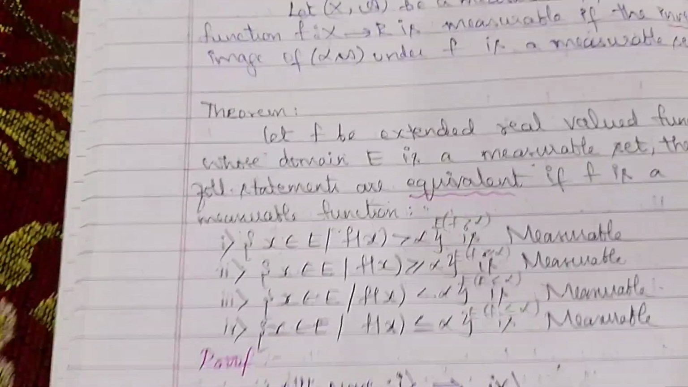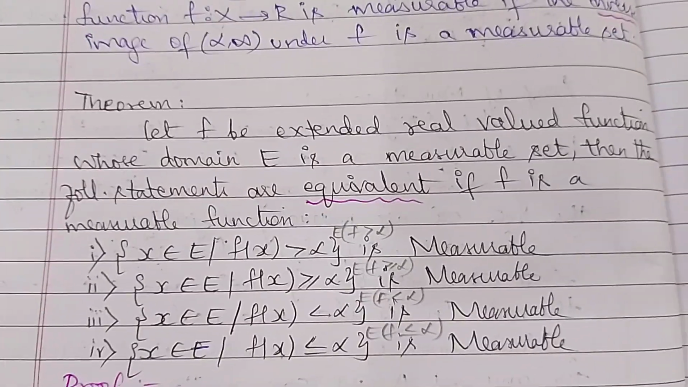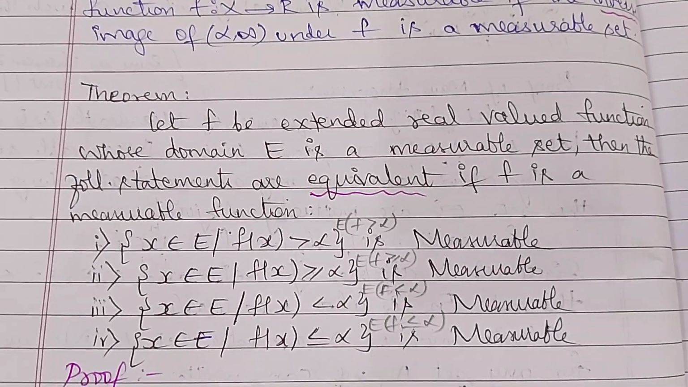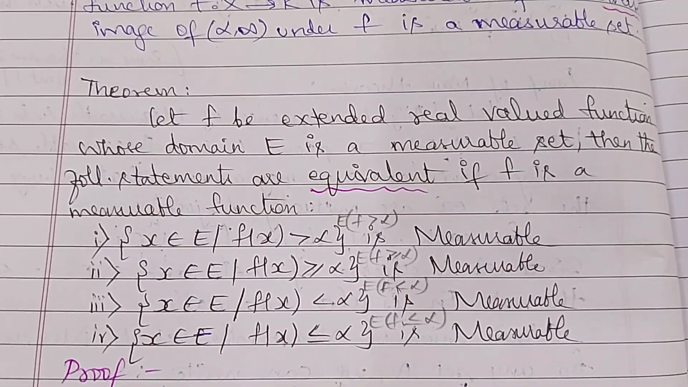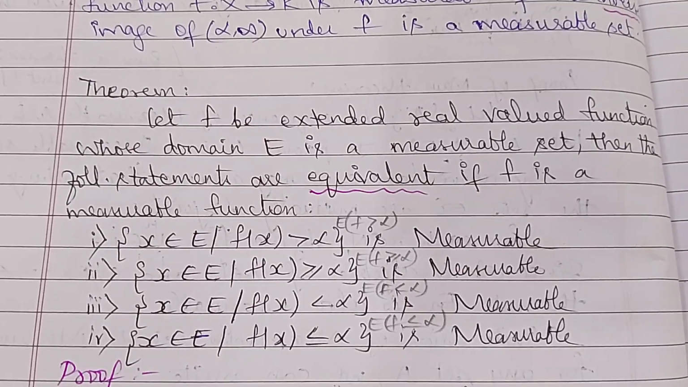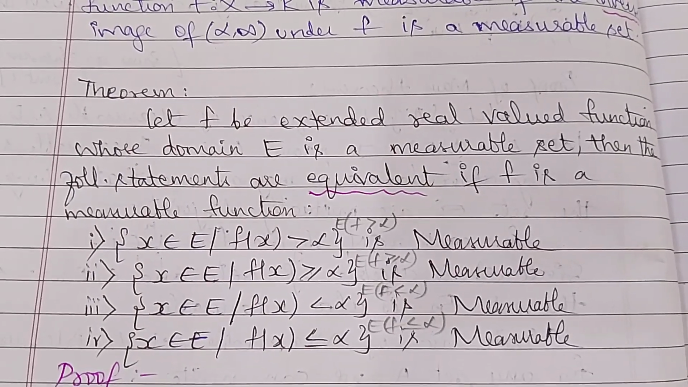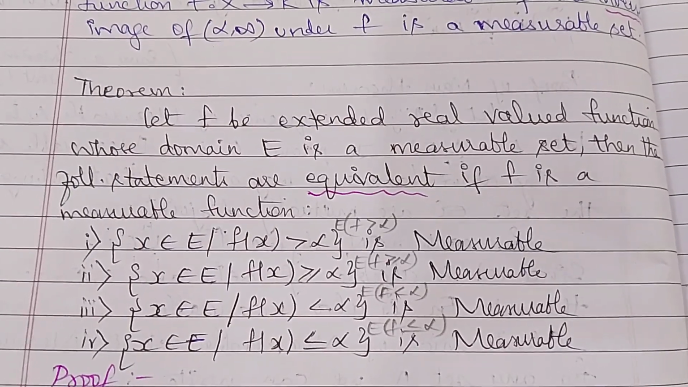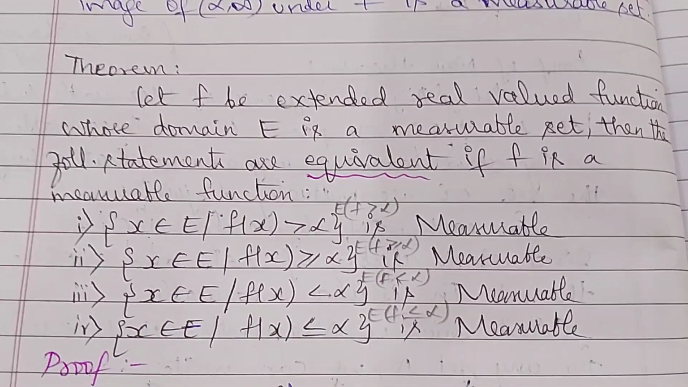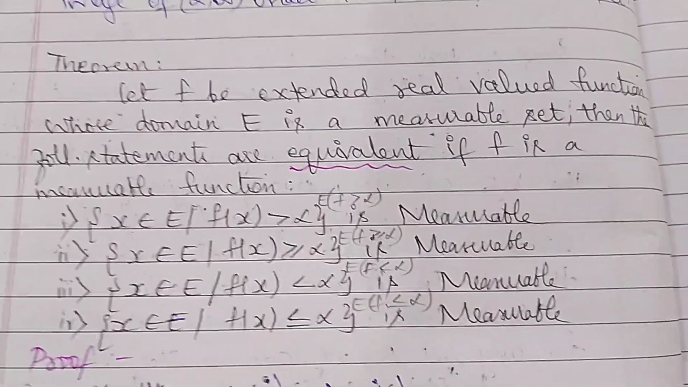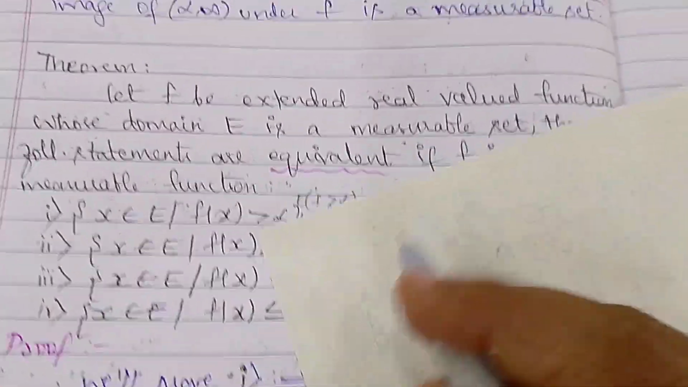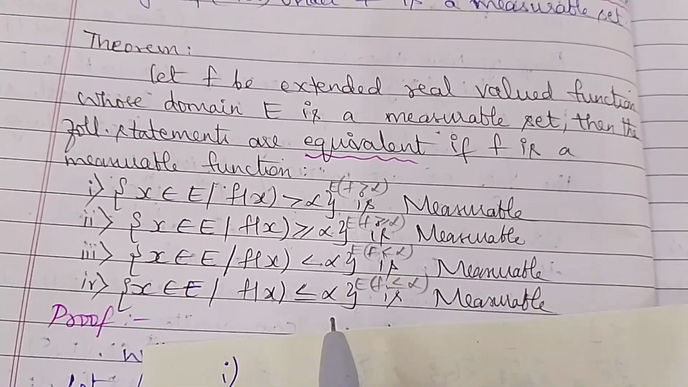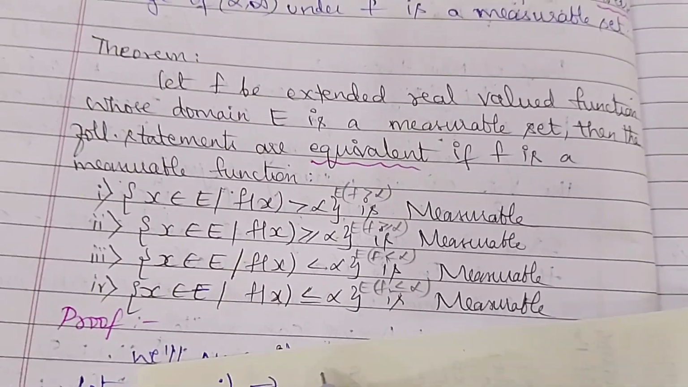Let us prove one theorem which states: if f is an extended real valued function whose domain E is a measurable set, then the following statements are equivalent. The statements are as follows: first, f of x is greater than alpha; second, f of x is greater than or equal to alpha; third, f of x is less than alpha; fourth, f of x is less than or equal to alpha. This can also be written as E of f greater than alpha. In order to prove this, we will first prove 1 implies 4.